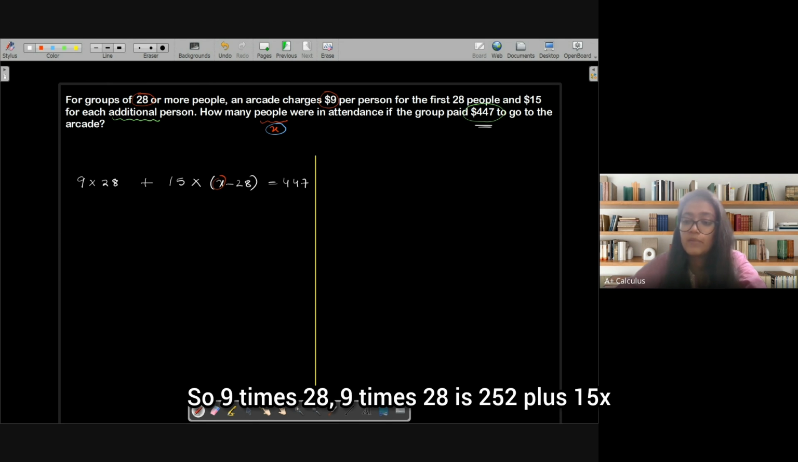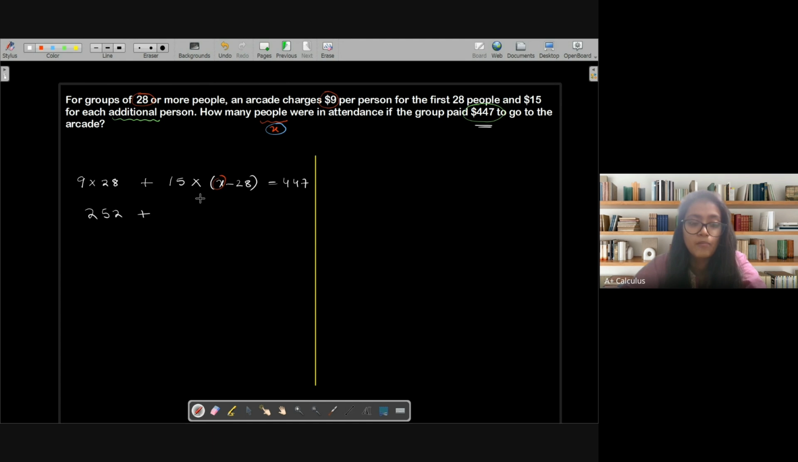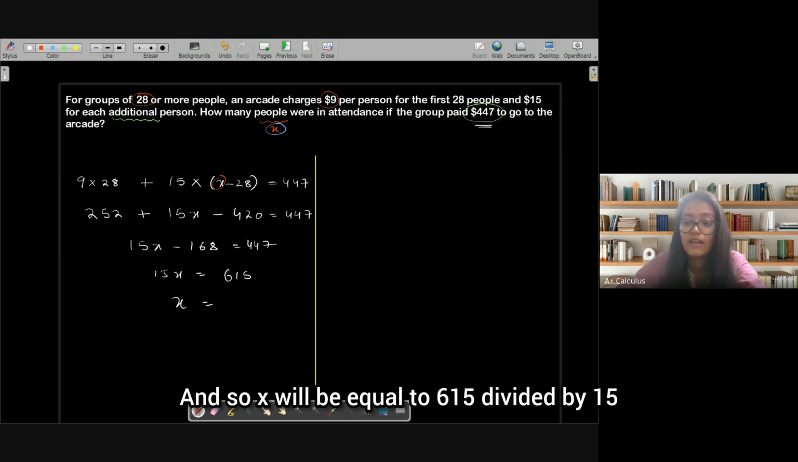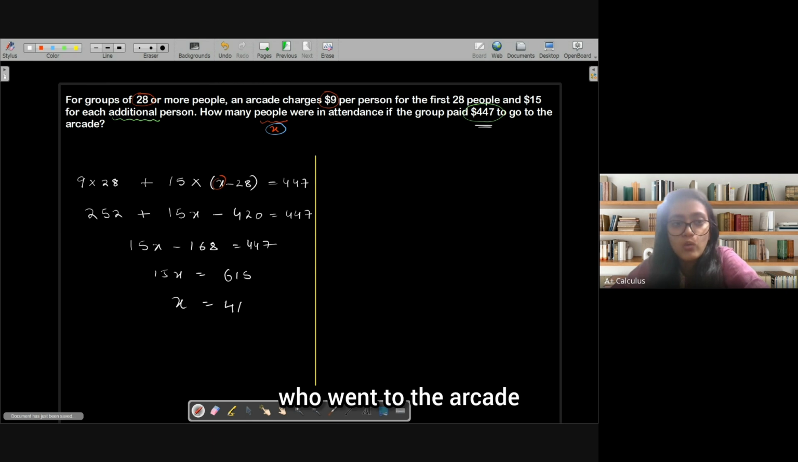Okay. So 9 times 28 is 252, plus 15X minus 15 times 28. That is 420. So that's equal to 447. Now let's simplify. 252 minus 420 is minus 168, so 15X minus 168 is equal to 447. So 15X is equal to 447 plus 168, that is 615. And so X will be equal to 615 divided by 15, which is 41. So there were 41 people who went to the arcade.